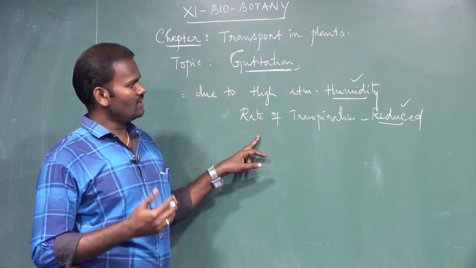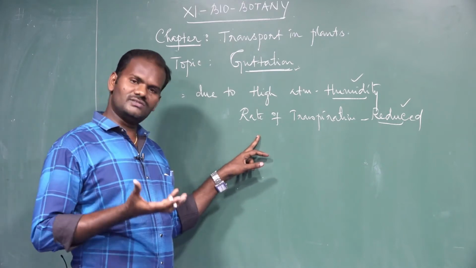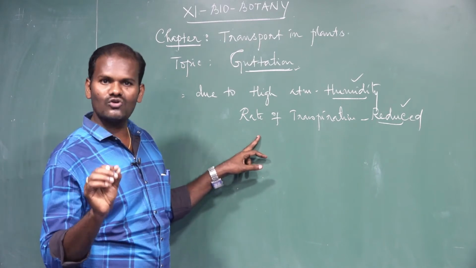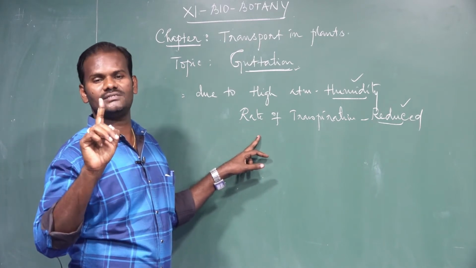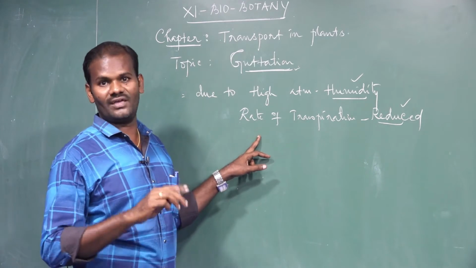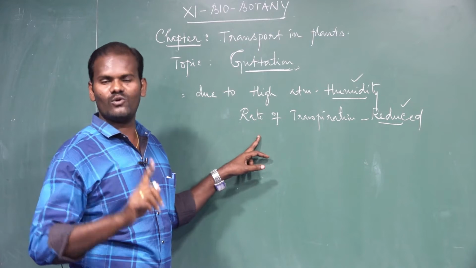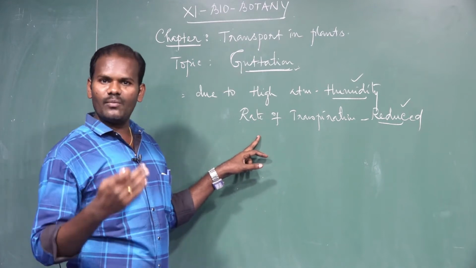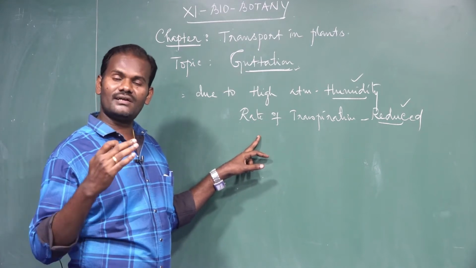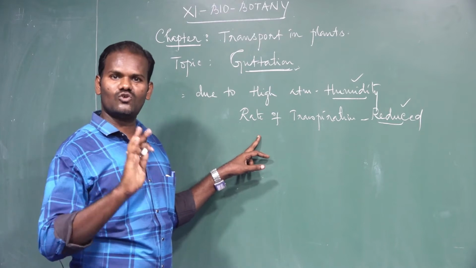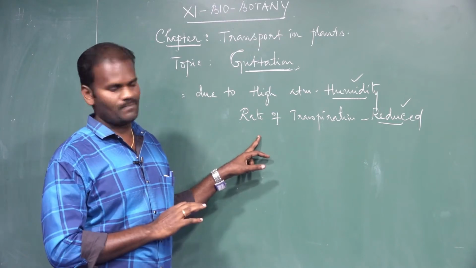Because if a large amount of water is absorbed, among that amount only 1% of water is utilized by the plant for various metabolic activities such as photosynthesis and respiration. Only 1% of water is utilized. The remaining 99% of water is lost in the form of water vapor through stomata. This is called transpiration.